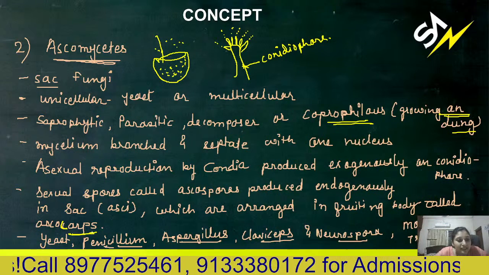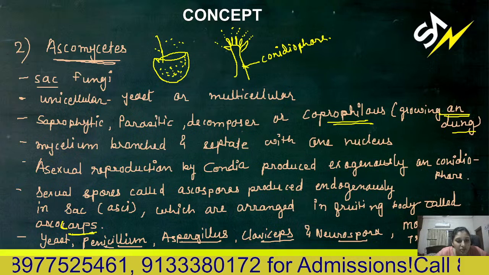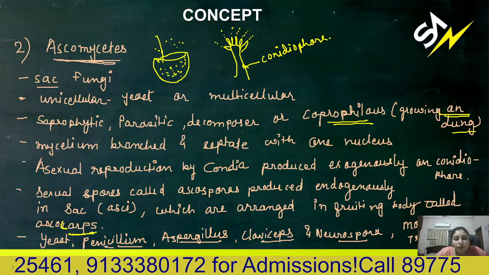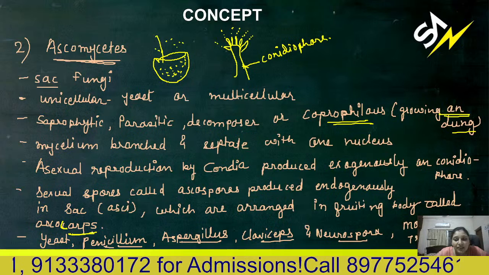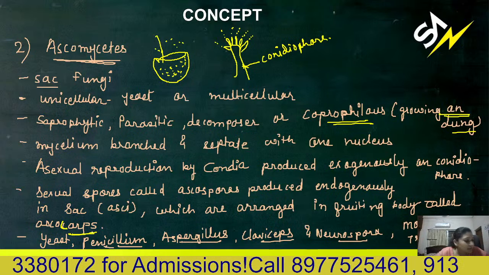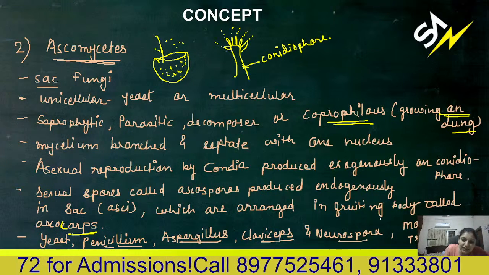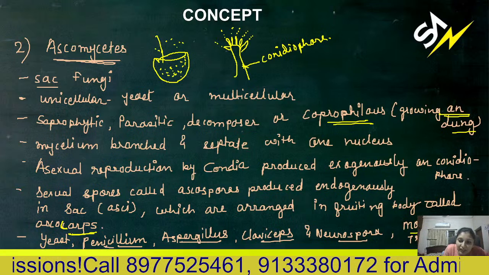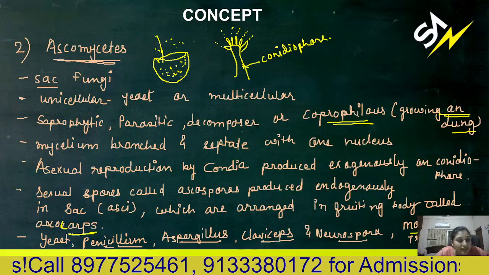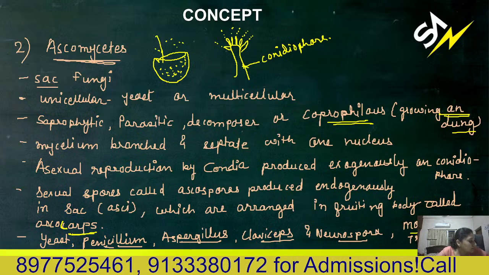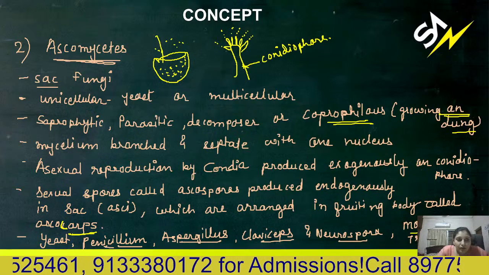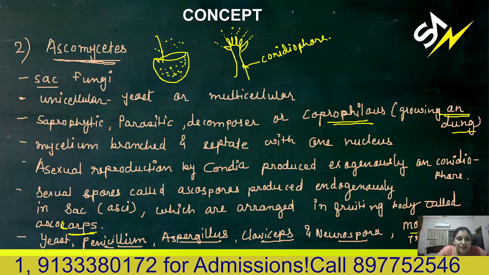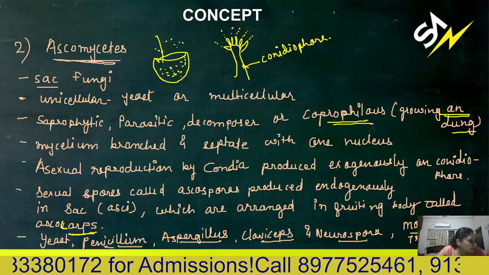Yeast, Penicillium, Aspergillus, Claviceps, Neurospora, morels and truffles. These all are ascomycetes, but morels and truffles are specially edible fungi. They are also known as delicacies. So this is about ascomycetes, commonly called sac fungi.